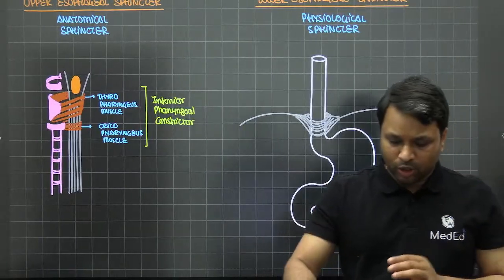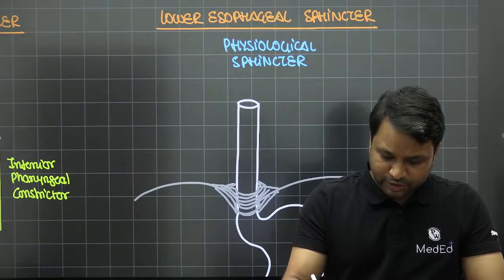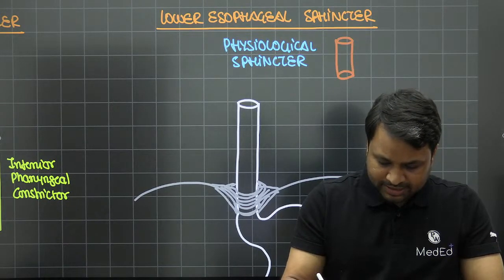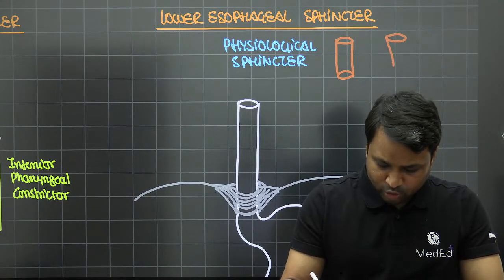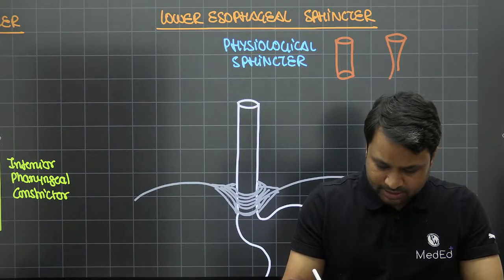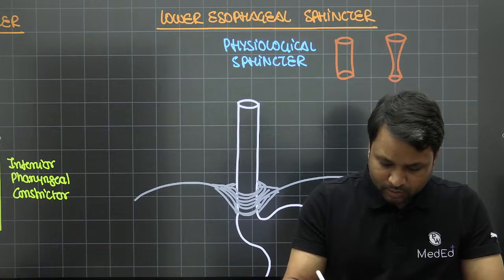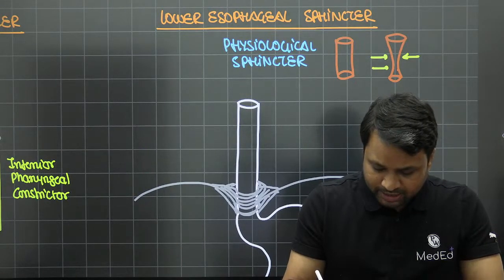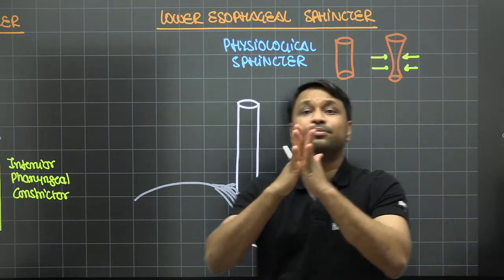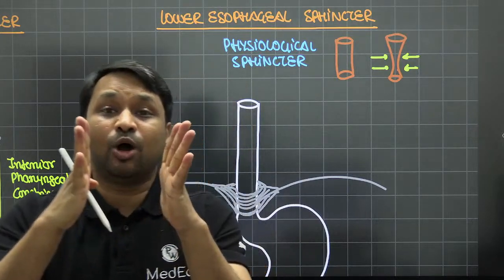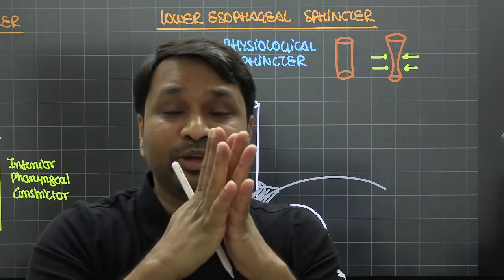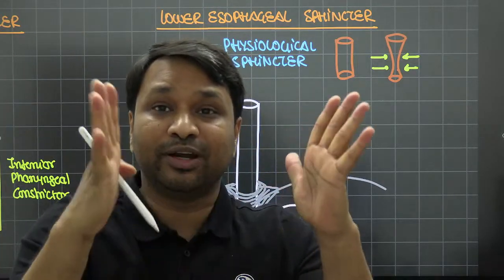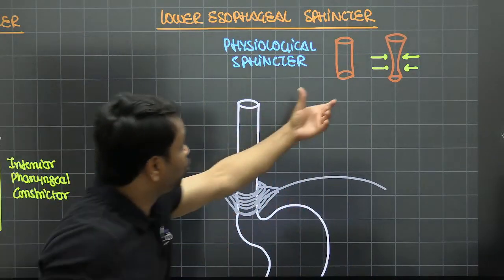Now, the whole concept is, I have an esophageal lumen which is like this, okay? This is the normal lumen. Something is happening, and because of this the lumen is getting compressed like this. So I need to find out what is the reason, or who is compressing the esophageal lumen. When the esophageal lumen gets compressed, it remains compressed. The only way you can open this up is when you exert an adequate amount of pressure. When pressure is exerted, it opens, the content moves forward, and again it collapses back. My question is, who is doing this?